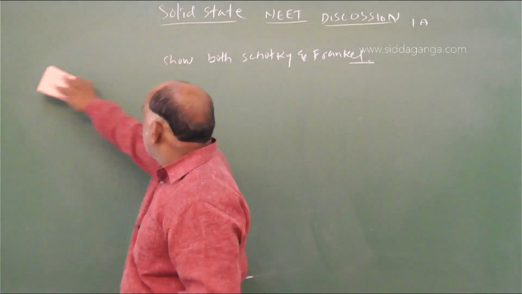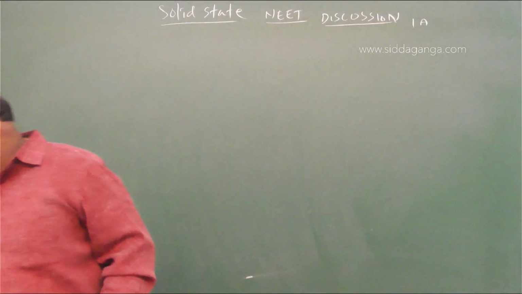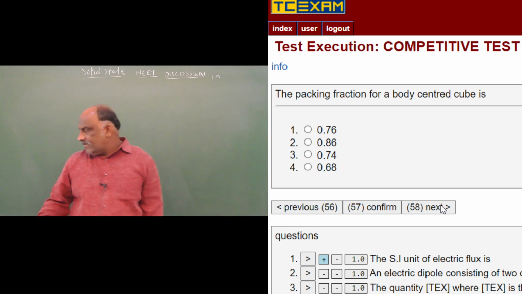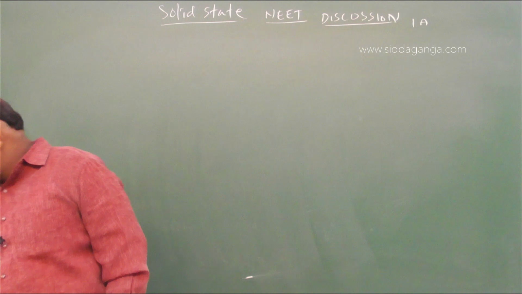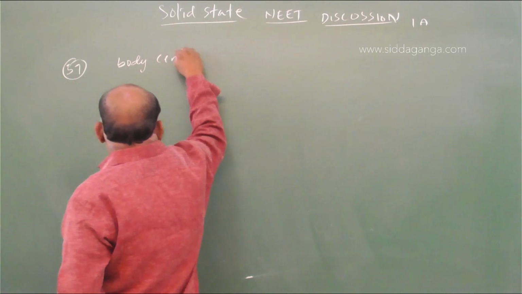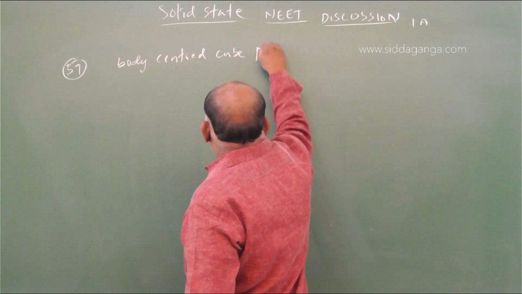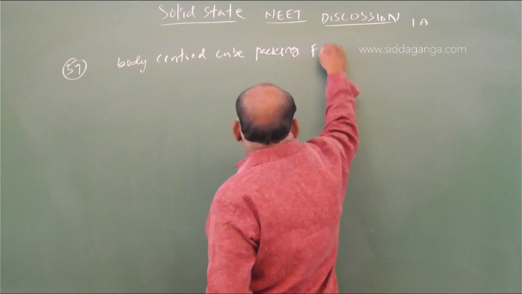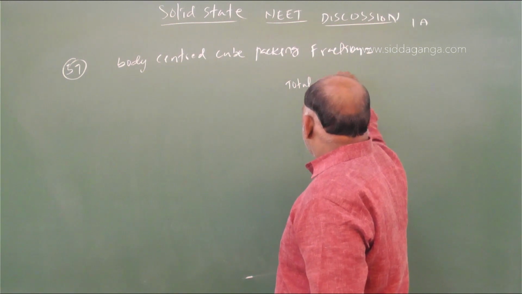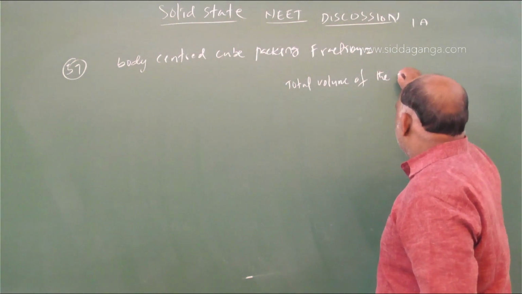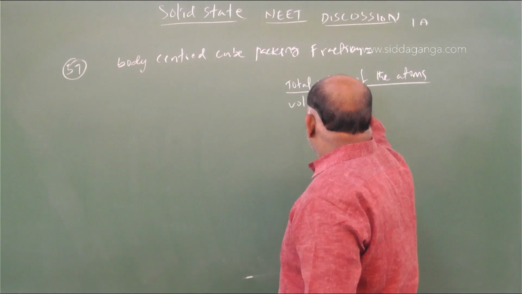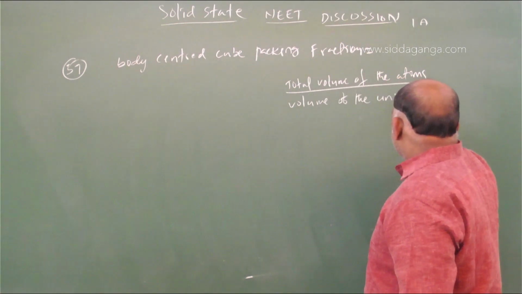Question 57 is also a simple question. The packing fraction of a body centered cube is: total volume of the atoms divided by volume of the unit cell.